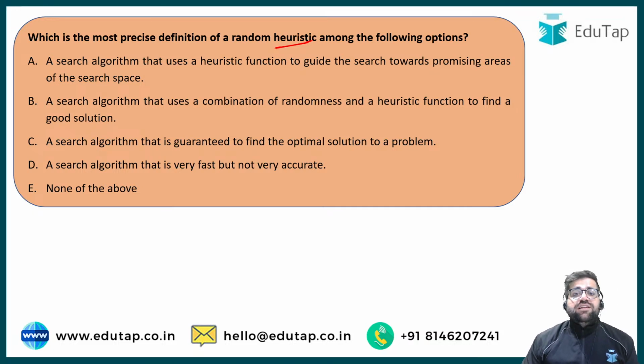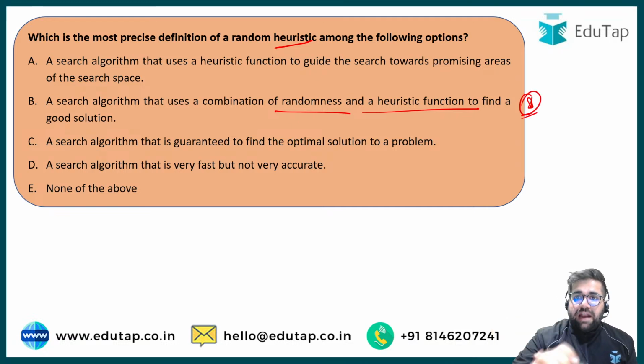But which of the following is the precise definition of random heuristic? A search algorithm that uses heuristic functions to guide and search towards promising areas of search space. Definitely, to a certain extent, this makes sense. But if you read option B, a search algorithm that uses a combination of randomness and heuristic functions to find a good solution, this will be my right answer because over here, random heuristic was asked. If you read the question, you will come to know that the correct answer should be option B only. Rest all the options are not making any sense.